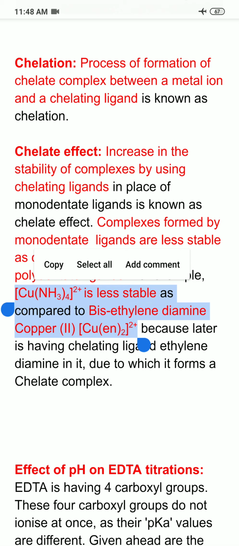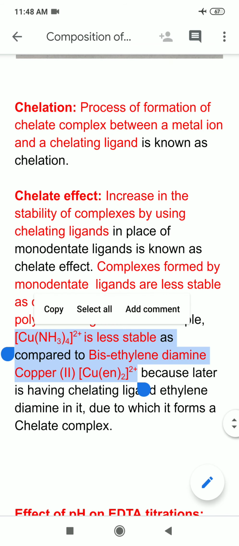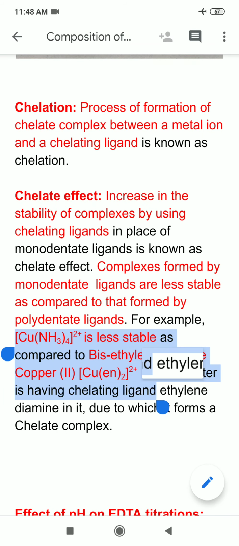So around the copper a ring like structure will be formed by ethylene diamine ligands, but not by ammonia ligands. So that's why bis-ethylene diamine copper 2 is more stable as compared to tetraamine copper 2.